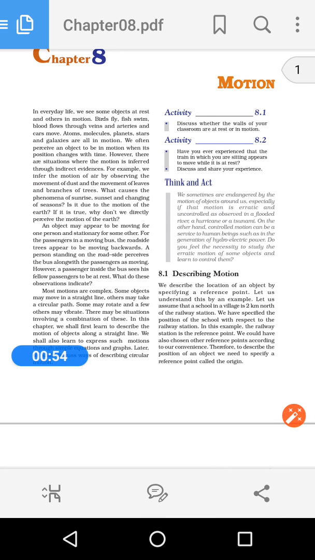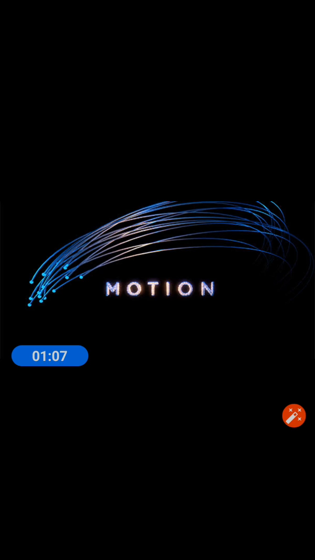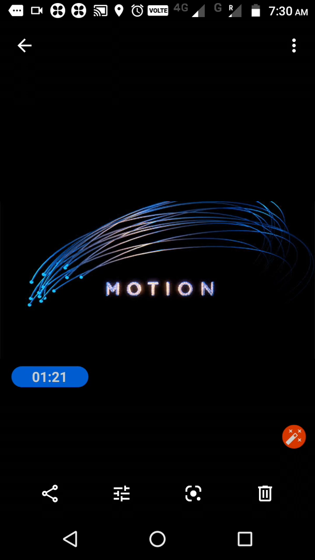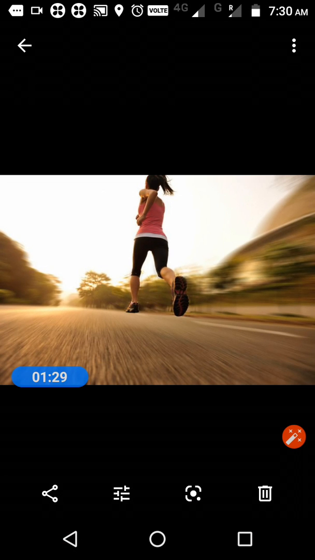So before going to discuss the chapter, I would like to discuss some things related to the word motion. Okay, so what do you know about motion, or what is motion? Normally we will say that motion means a movement, right? What kind of movement will that be? Any idea? That movement can be something like, if a person is running, it is considered as a motion, right?